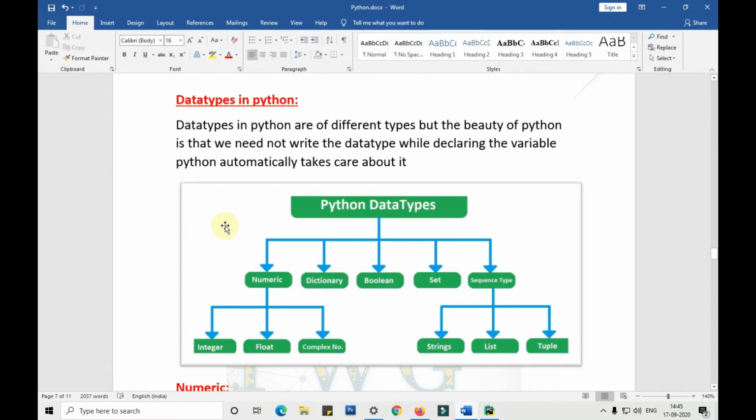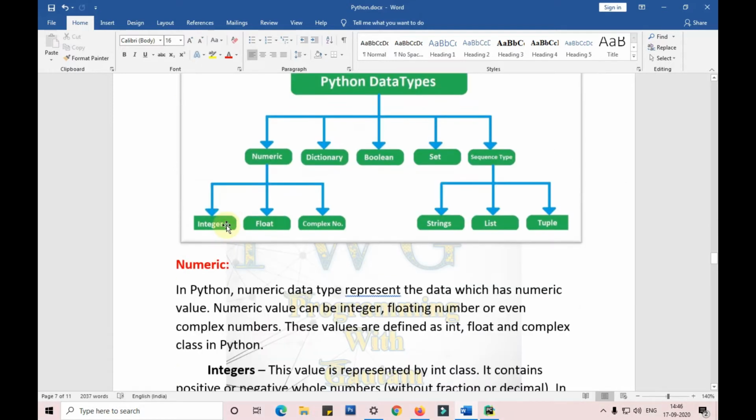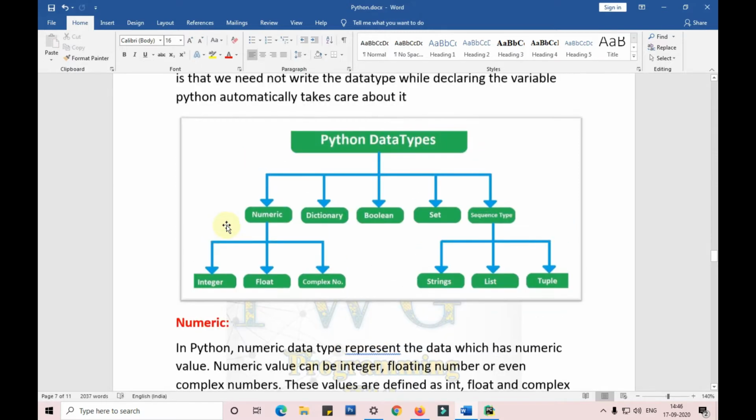Data types in Python are of different types, but the beauty of Python is that we need not write the data type while declaring the variable. Python automatically takes care of it. This means that, like in C, if you want to use a particular variable name in the program, you need to declare it at the starting of the program, like int followed by the variable names, any number of variable names that you want to use. Like if it's a float, float followed by variable names, etc. In a similar way, we need not write in Python. Python automatically takes care of it, as I have shown you in the previous videos.